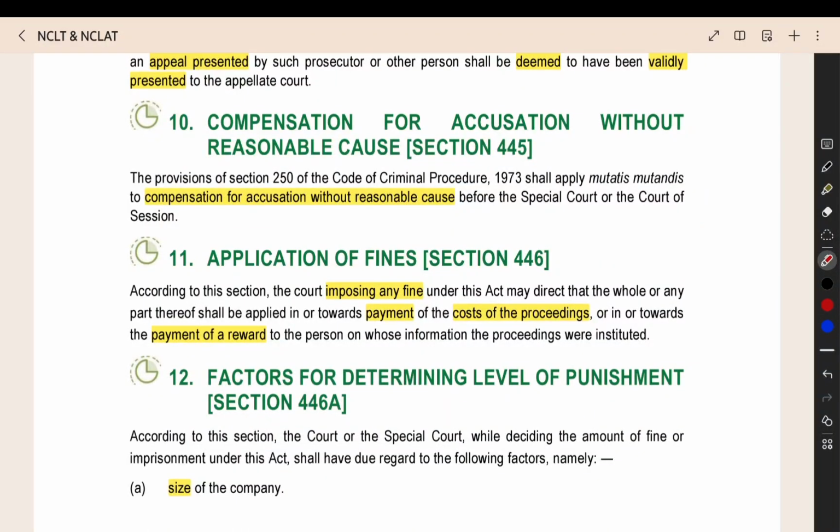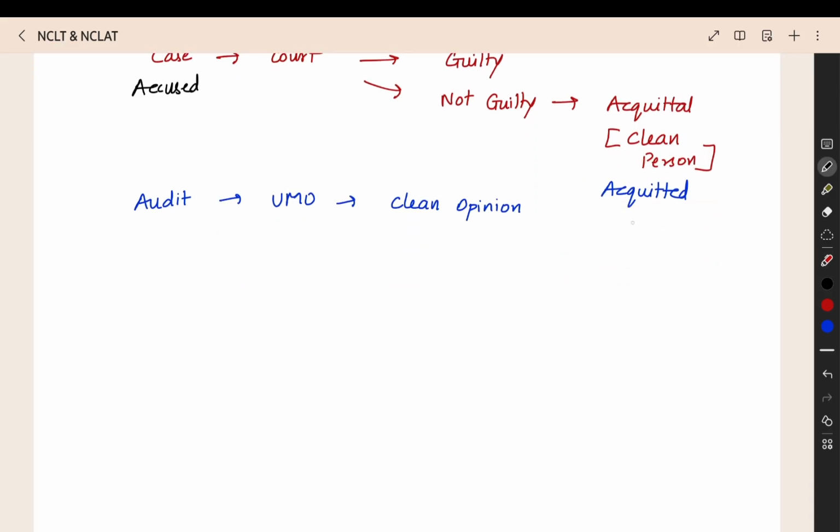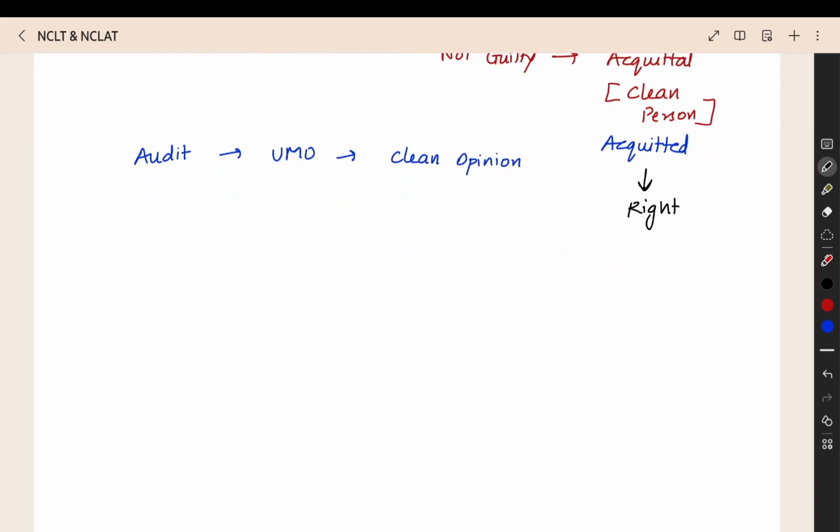Then you filed a case on some person, and then he got acquitted. Now this acquitted person has some right. What right does he have? He has the right to get some compensation. He did not do any wrong thing, but you filed a case and dragged him to the court, and now he got acquitted. In the meantime, he suffered loss of money, loss of time, emotional damage, everything happened to the acquitted.